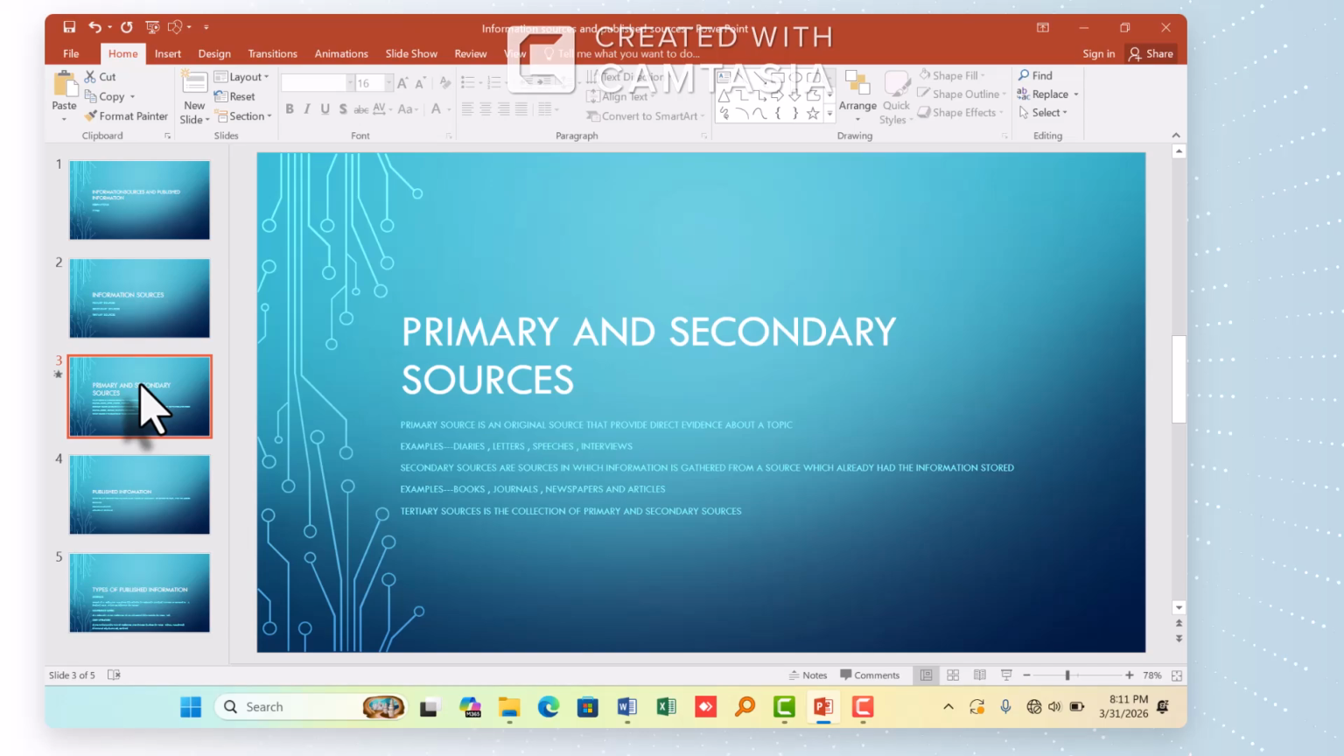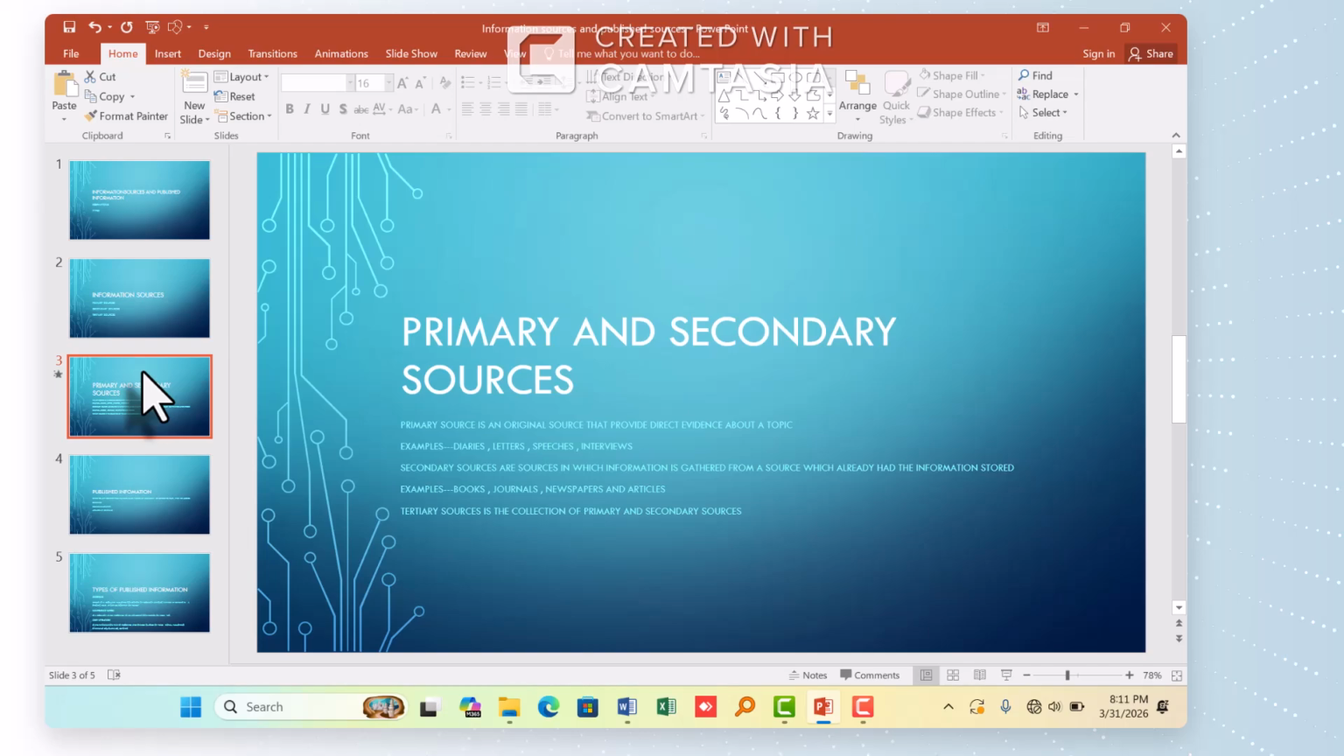We have diaries, letters, speeches, and interviews. These are the examples of primary sources, because a diary is daily work written by someone, meaning this work belongs to a particular person, written by that person. And we see letters and speeches. We also have the interviews. So those are the examples.